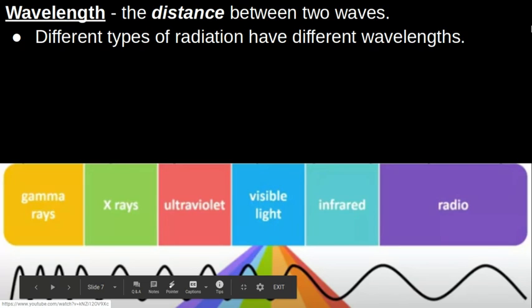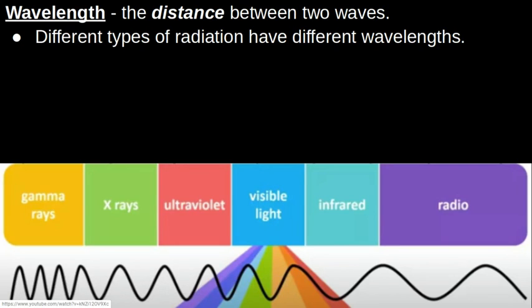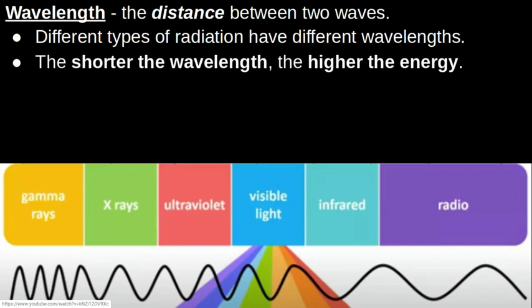So different types of radiation, some harmful types, some not so harmful types, it all depends on the wavelength of that type of radiation. The shorter the wavelength, the higher the energy. So looking down here at this chart in the bottom, these are some terms we're going to talk about in a second. But gamma rays all the way to the left, they have a really, really short wavelength.